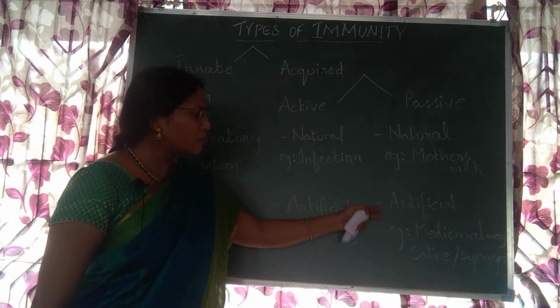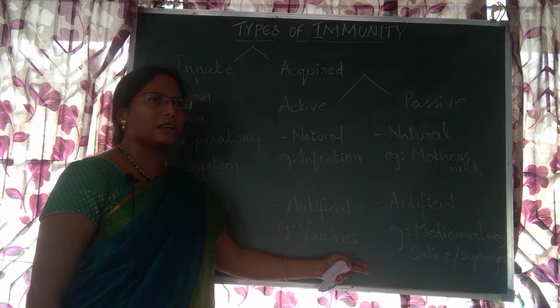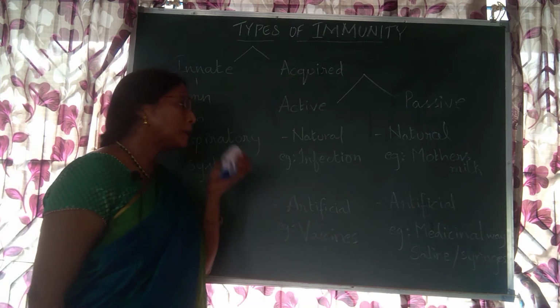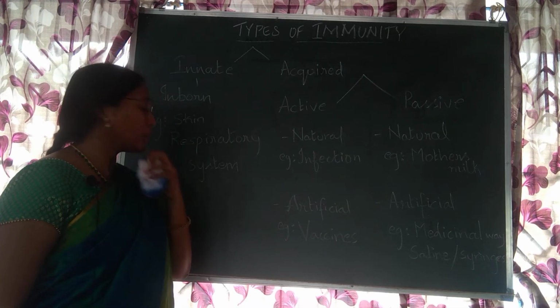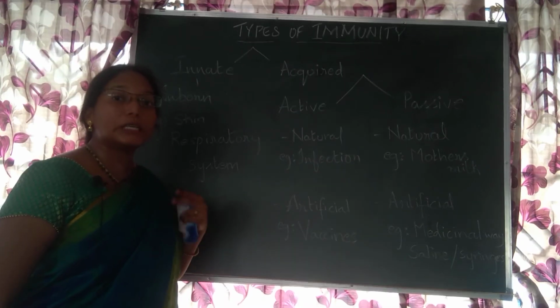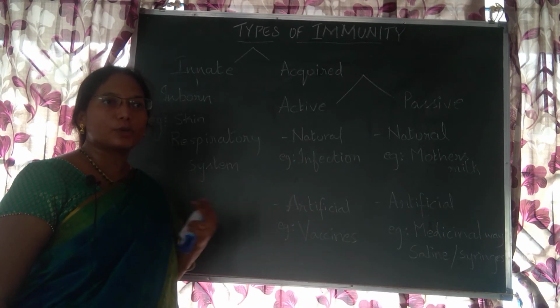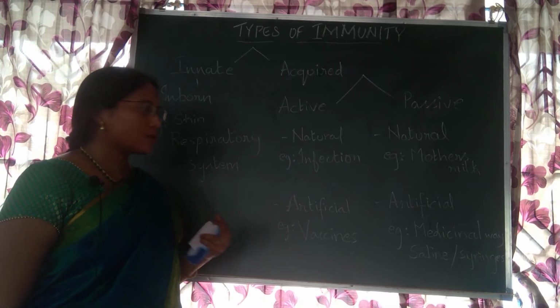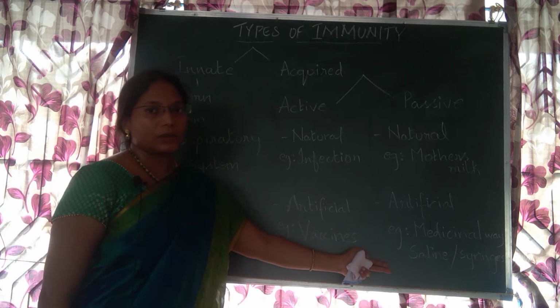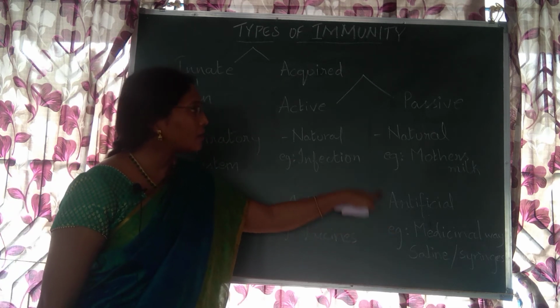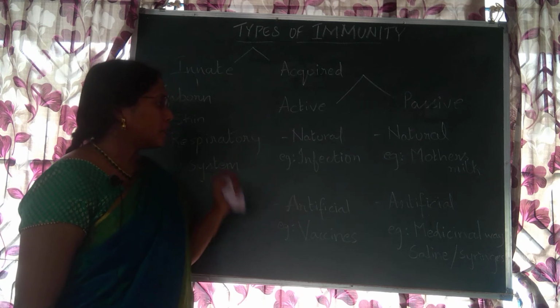So this is mostly for patients who don't have proper immunity, whose body cannot produce antibodies. So for them, we need to seek this artificial method.